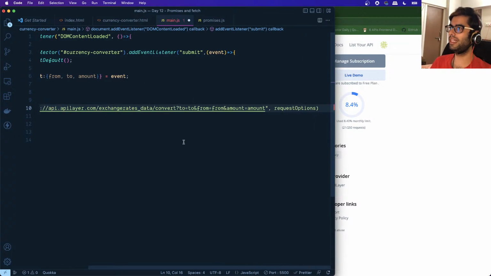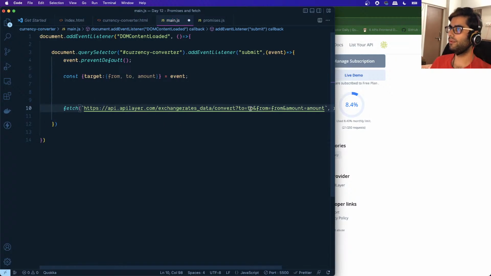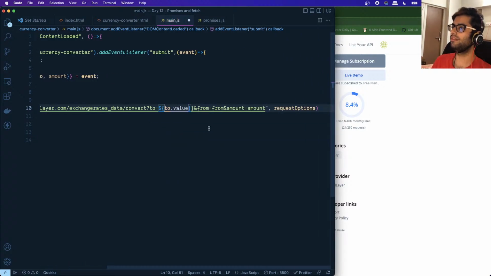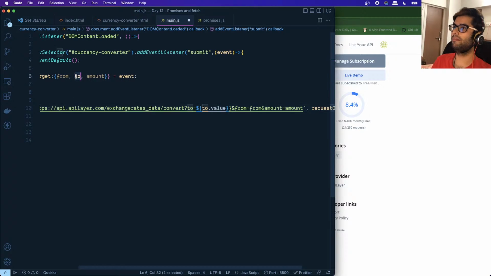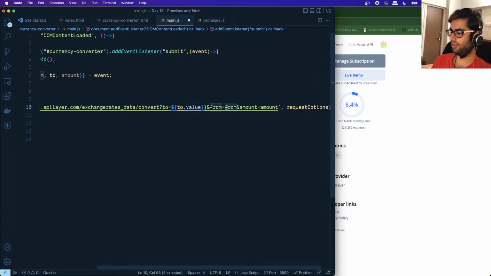We'll make use of the template literal syntax. And what we want to do is we want to say to, the value for to is the value coming from the input, right? So we will say to.value like this. This is an input element, and to access its value programmatically, we make use of the value property. Similarly for this, we'll do something like this, dollar from.value.